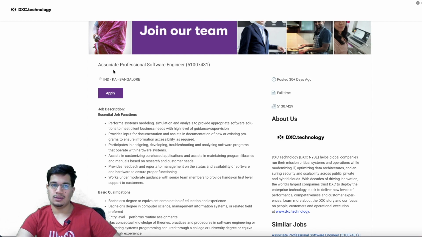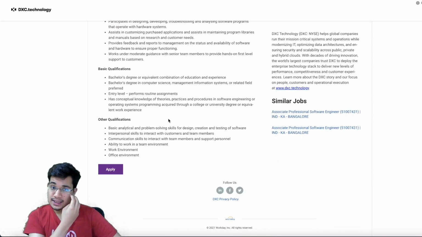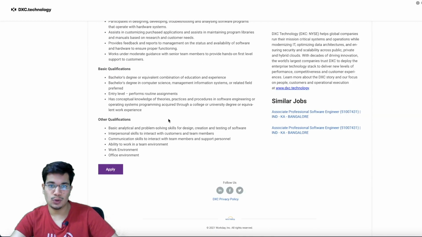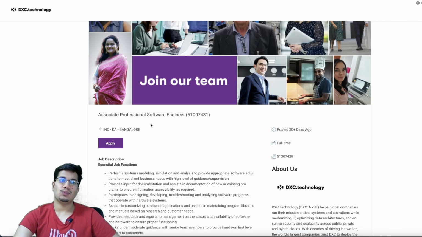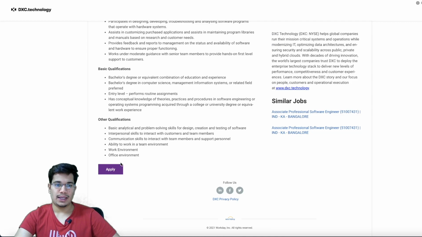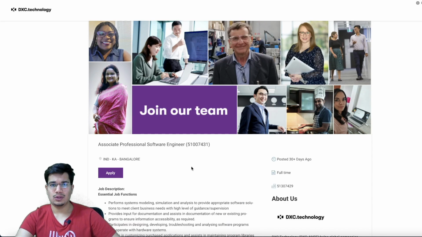This job role is for an associate software engineer, an entry-level software development role. But it's surprising that they've not mentioned any technology or skill that they're looking for. People graduating in 2021 or before can apply for this one. To apply, click on this button and fill the form. That's it for this one, not a lot mentioned.